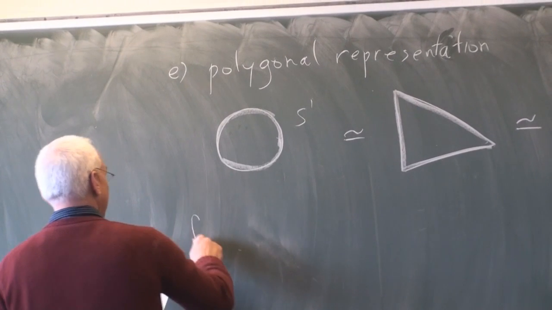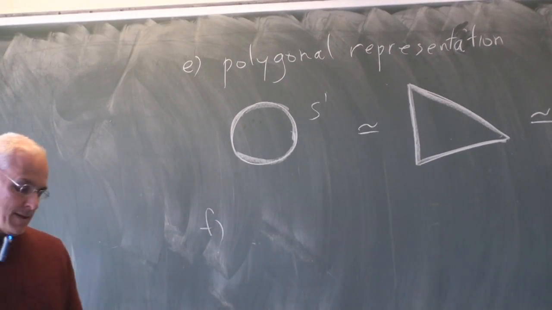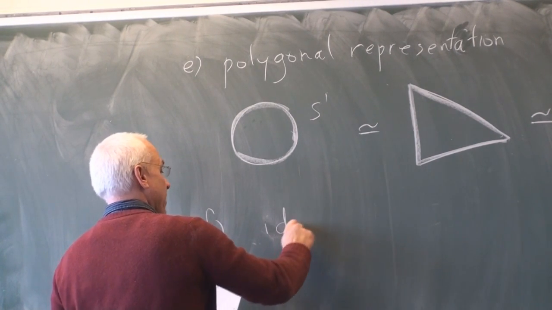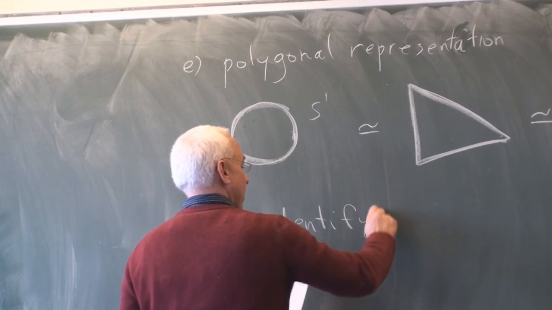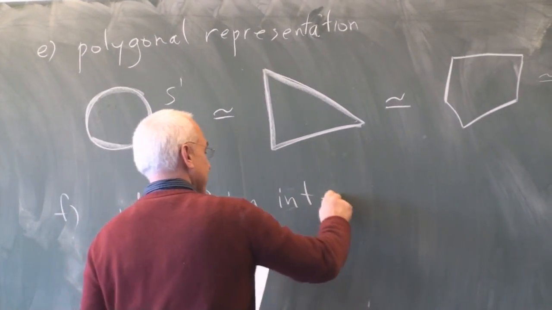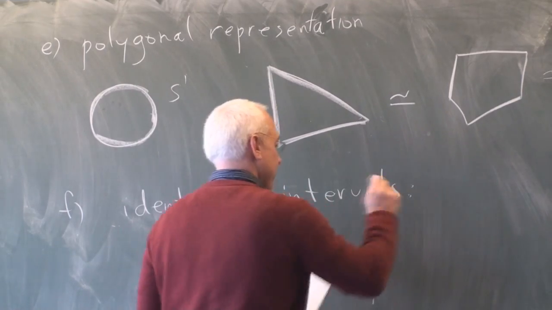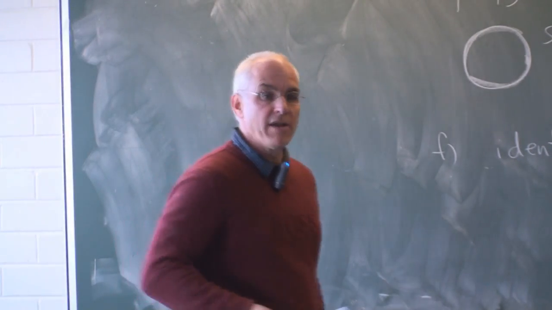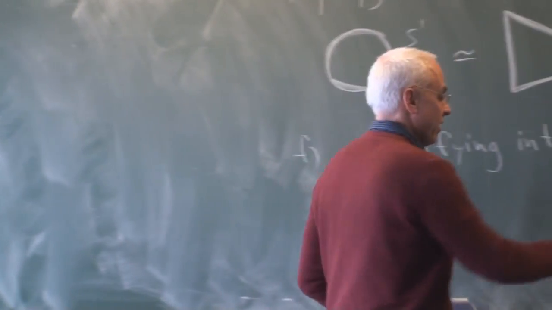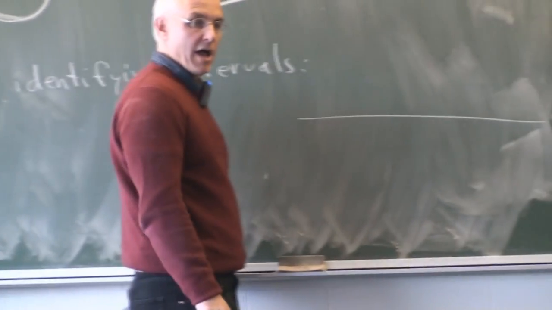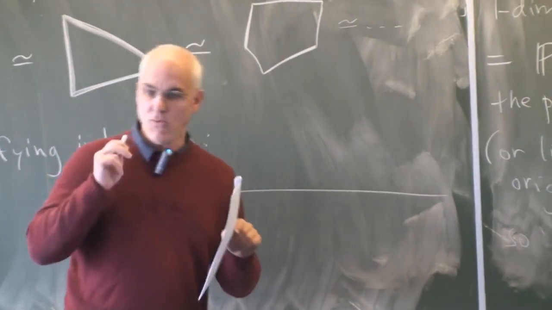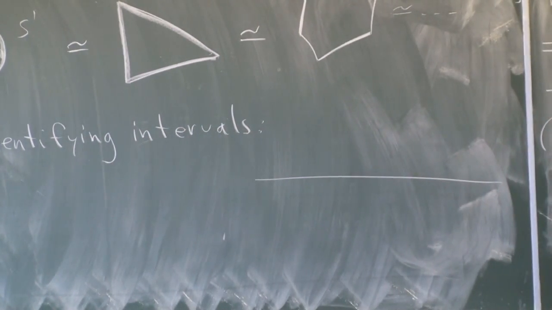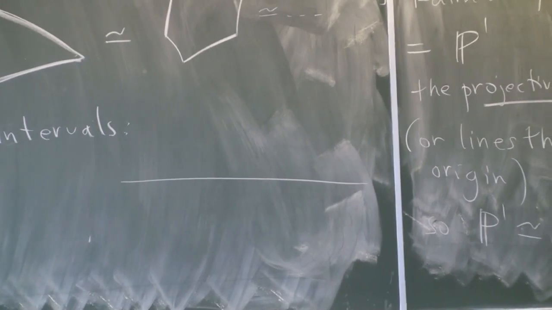Okay, here's another way of thinking about a circle. It's in terms of identifying intervals. Okay, what do I mean by that is I'm going to create a circle for a one-dimensional creature. Imagine that we had a one-dimensional creature that only lived on a line. Not just a two-dimensional creature, but a one-dimensional creature. And we wanted to try to explain to this creature what a circle is. How could we do that?